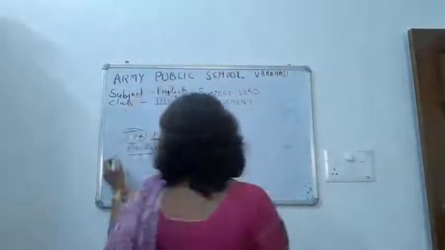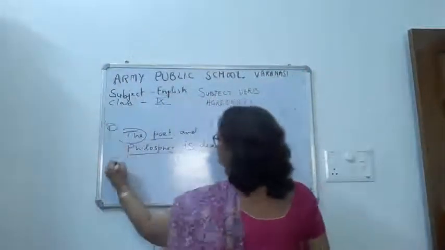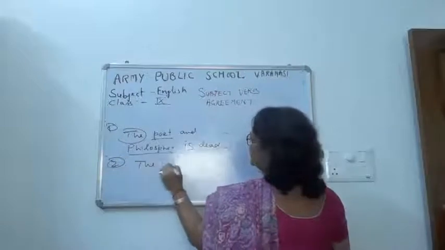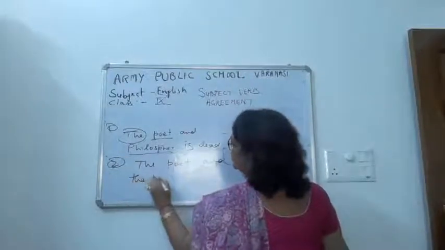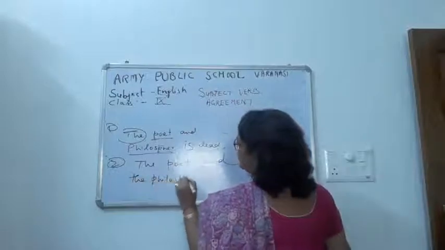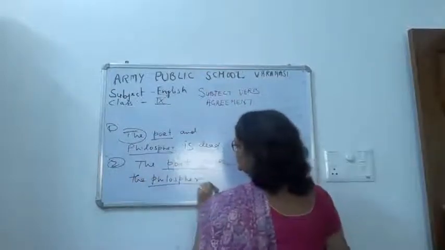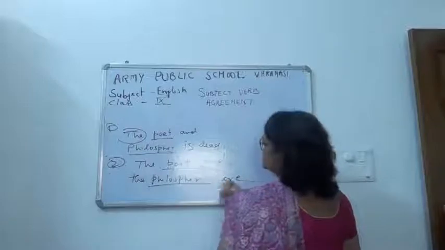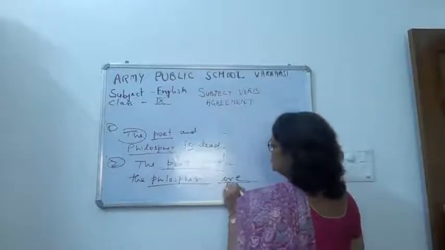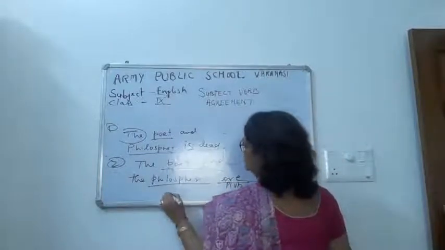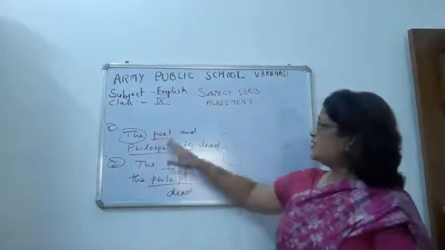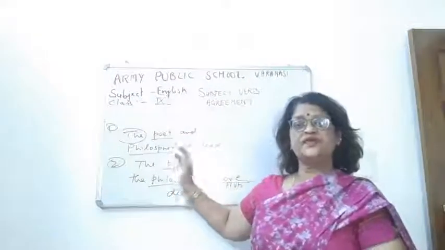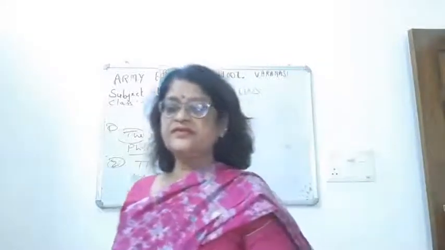Suppose it would have been written, sentence number 2, the poet and the philosopher, it means there are two persons. So if two persons are there, then the plural verb will be used: are dead. But in this case, the poet and philosopher, they are not dead.